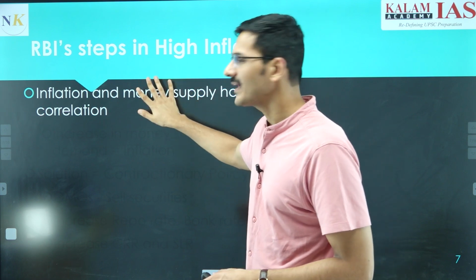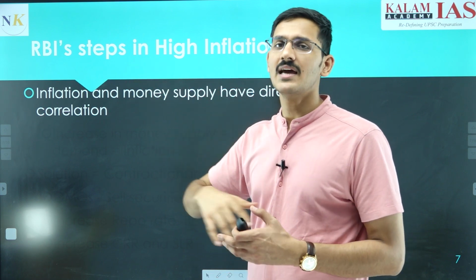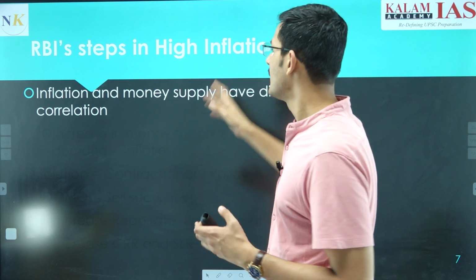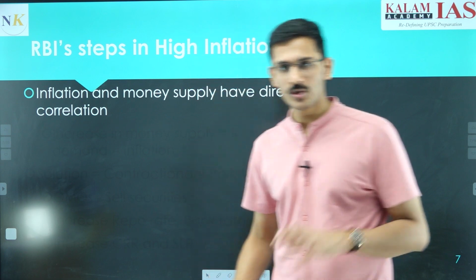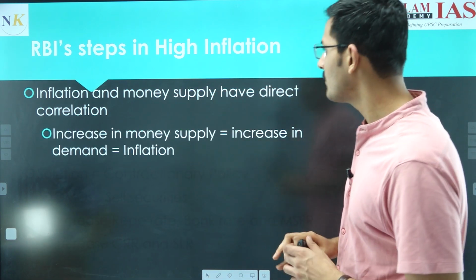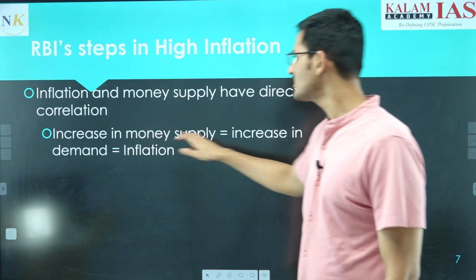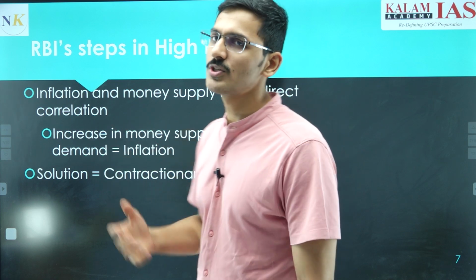So when money supply increases, people's spending will increase and the demand for goods and services will increase. And if the demand for goods and services increases, then inflation also increases. So this is the basic correlation between inflation and money supply: increase in money supply, increase in demand, increase in inflation. So what is the solution to this problem?